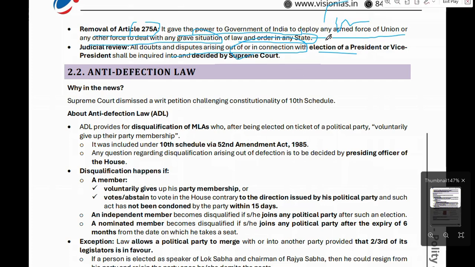Okay. Now proceed to the next article. Next article is about anti-defection law. Now, why in the news? The Supreme Court dismissed the writ petition challenging the constitutionality of the 10th Schedule. Now, this is an important article, anti-defection law.